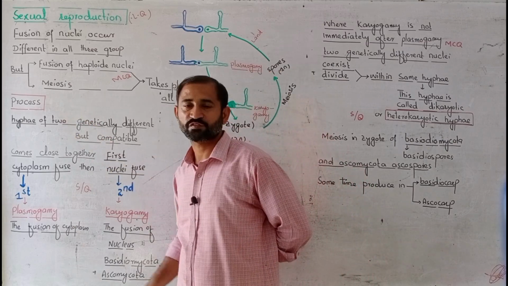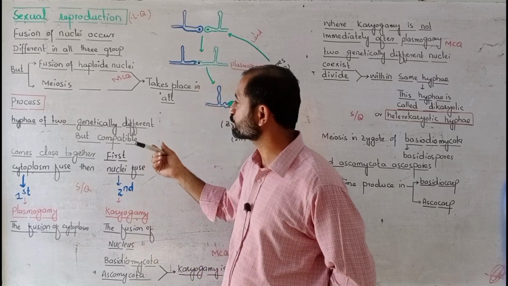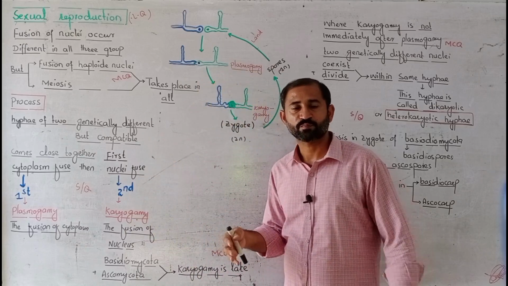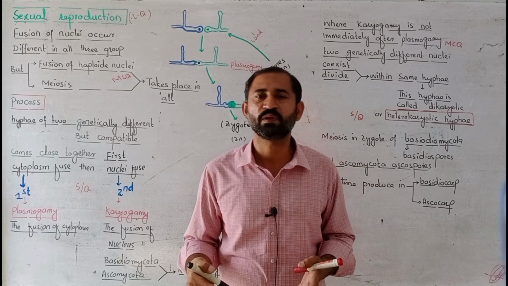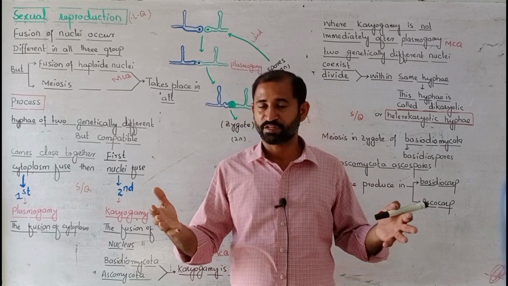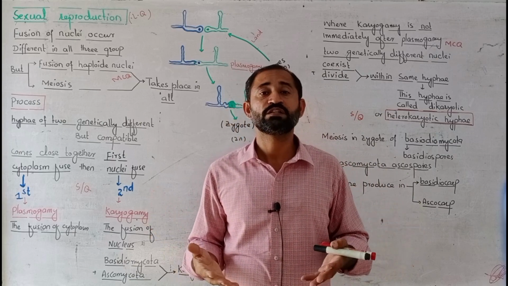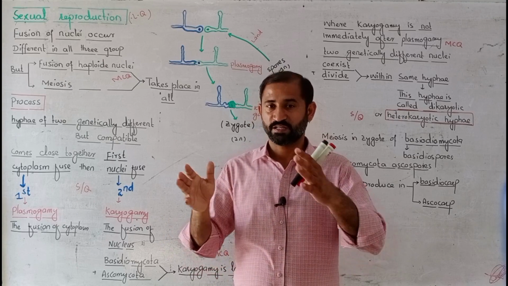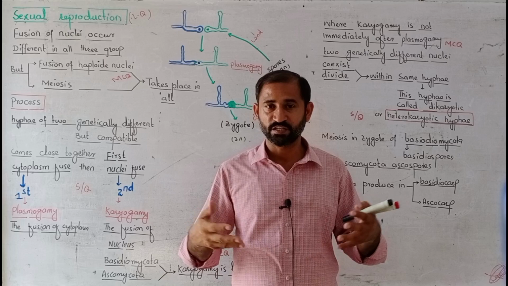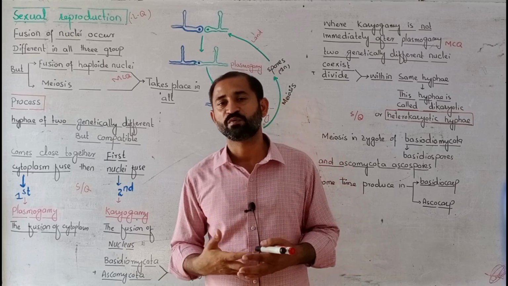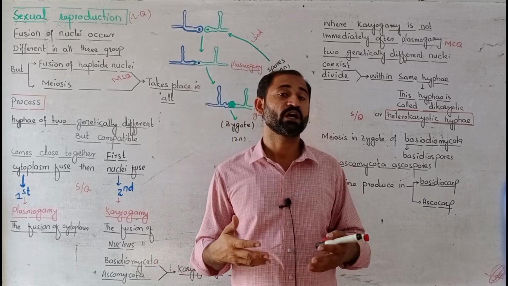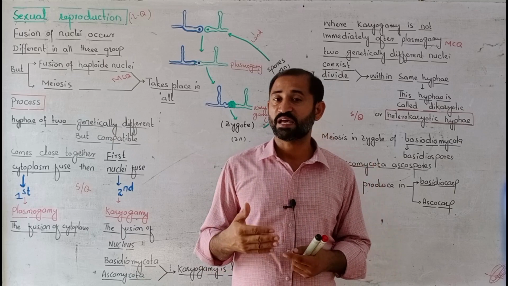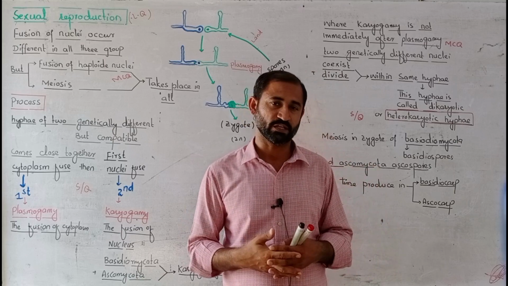Next is the process of sexual reproduction, how this process is performed. The process is simple. There are two different hyphae that are genetically different but compatible, meaning they can intermix with each other. When they come close to each other, first their cytoplasm fuses together and then their nuclei fuse together.